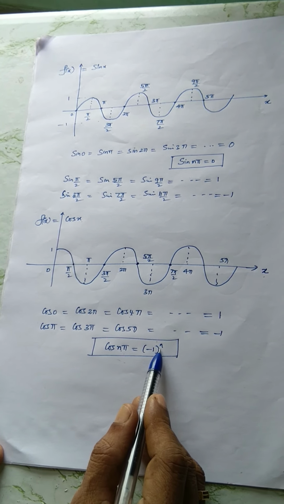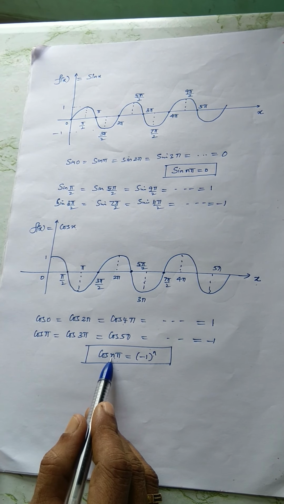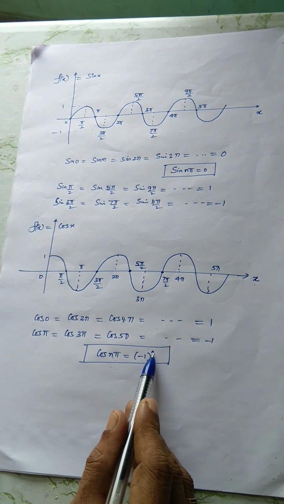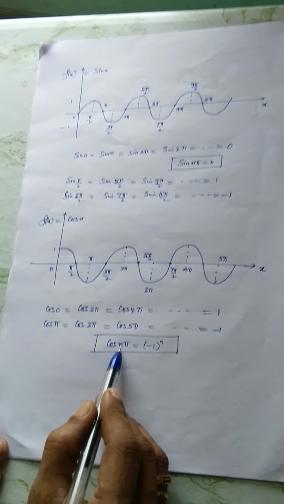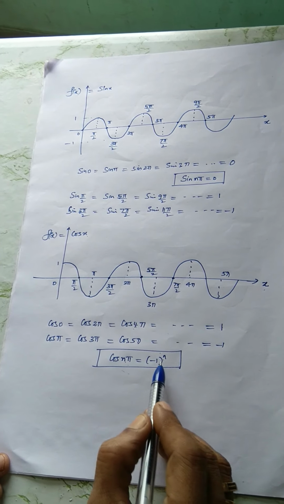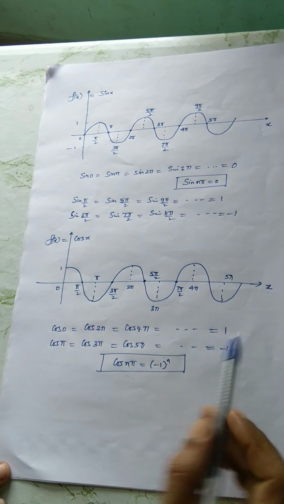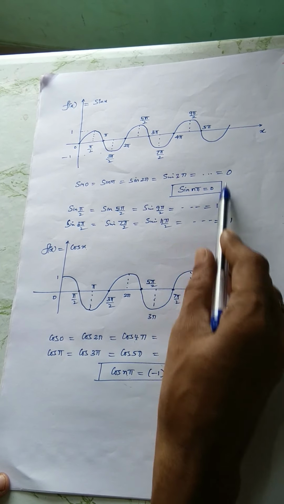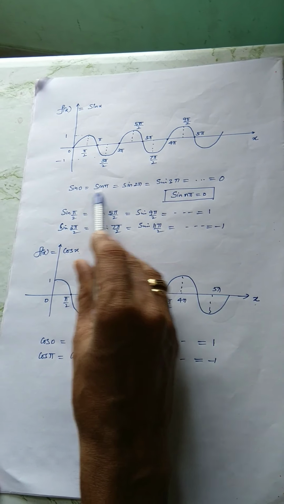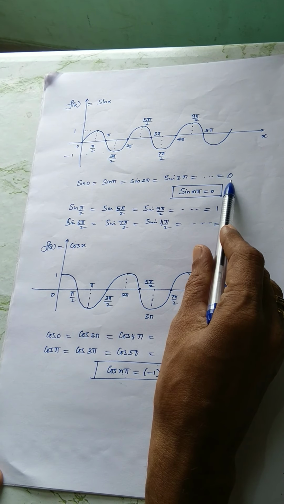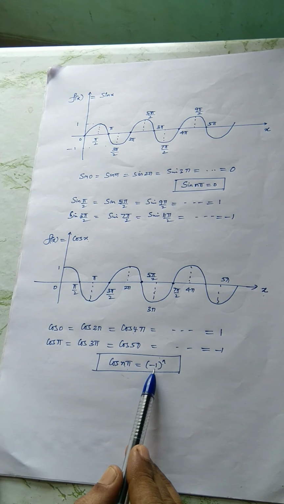cos n pi is minus 1 power n. You can check by giving trial value n equal to 0, cos 0 pi, minus 1 power 0 is nothing but 1. Give n equal to 1, cos pi, minus 1 power 1, so minus 1. So now all odd multiples of pi or even multiples of pi in sine completely collapsed. That means at all integer multiples of pi the value is 0. In cosine, the value exists at all integer multiples of pi.